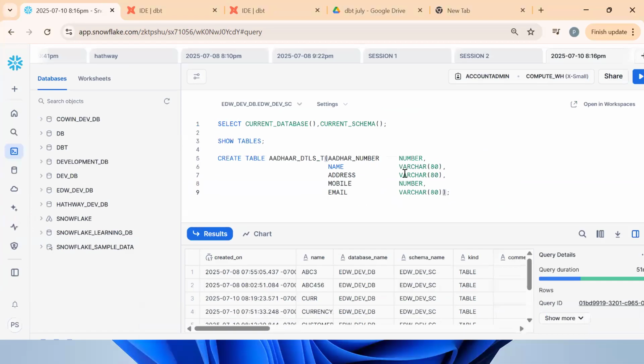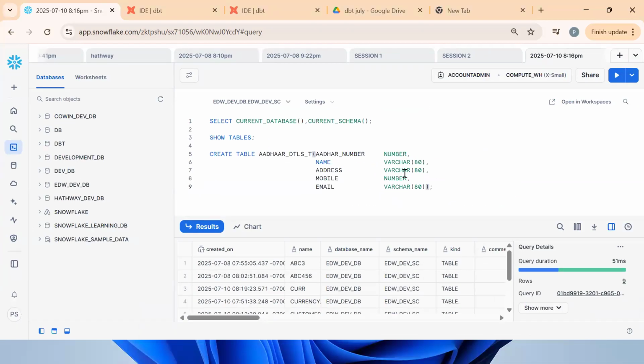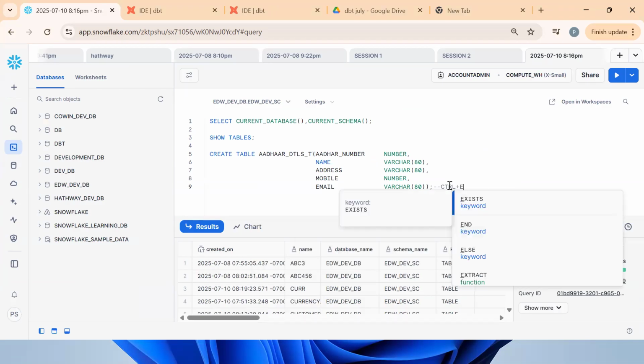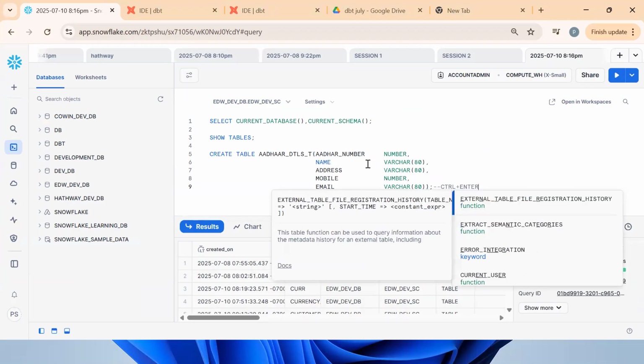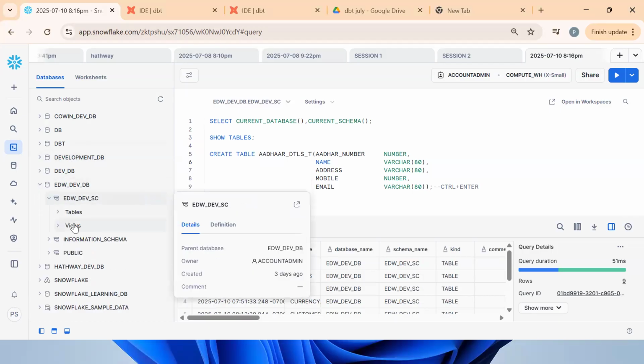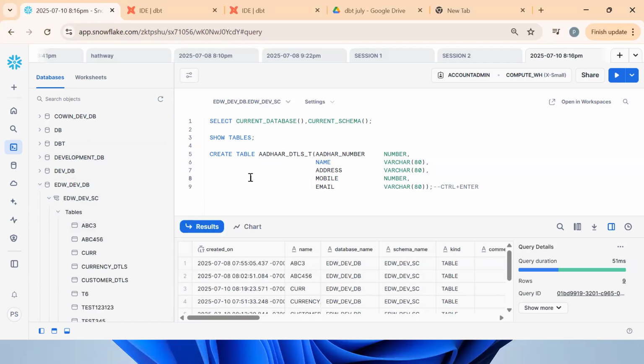What is the shortcut? Control plus Enter. Tell me where exactly this object needs to be created. Right now, our object will be created where, in which database? In this EDW DevDB dev schema, our object will be created here.